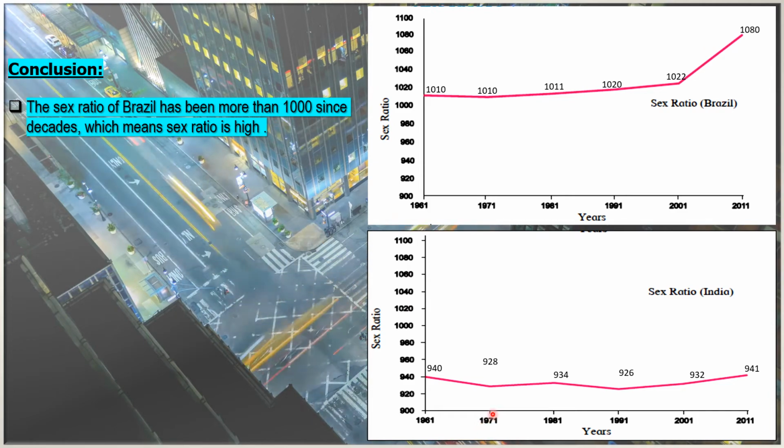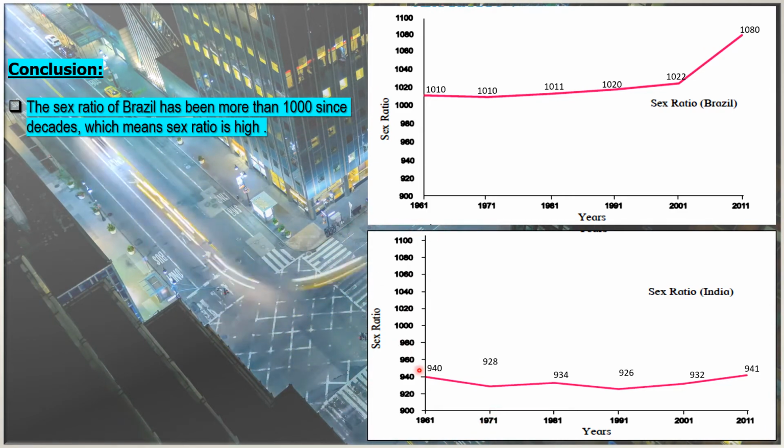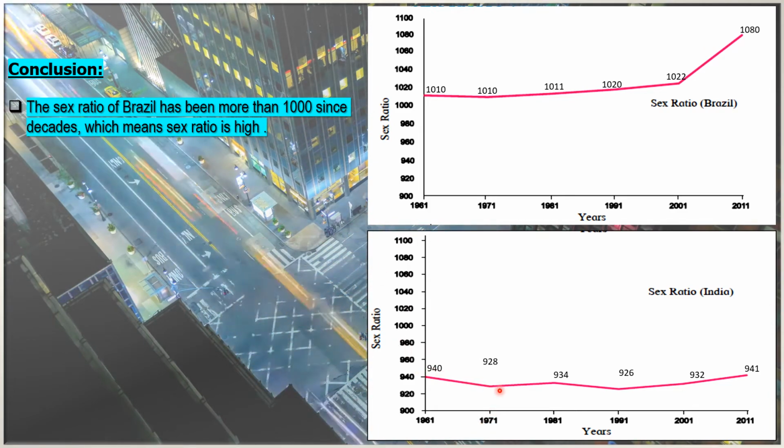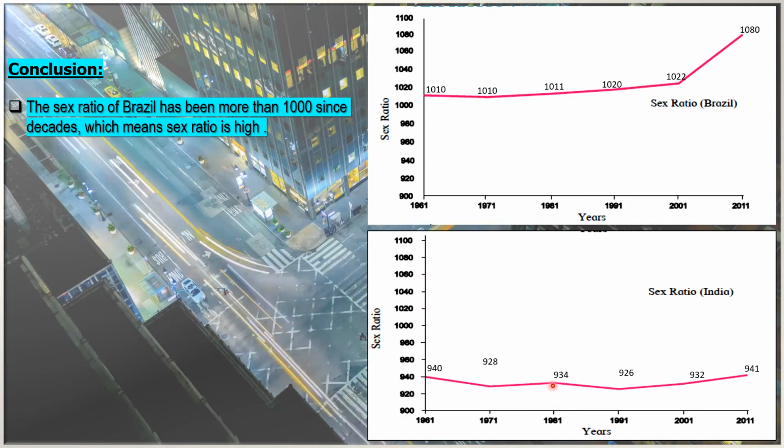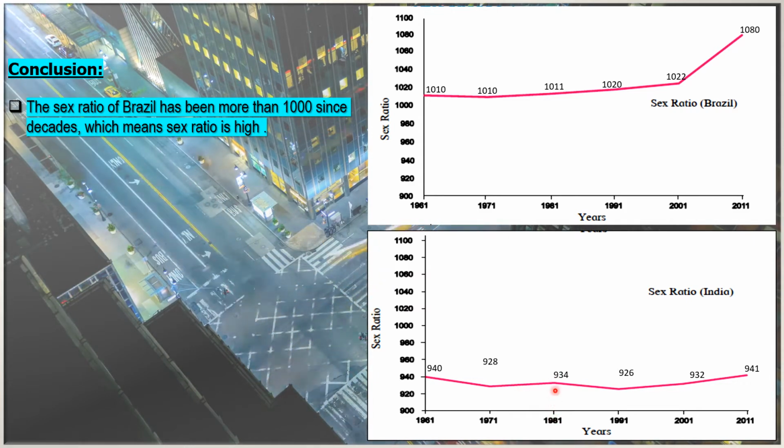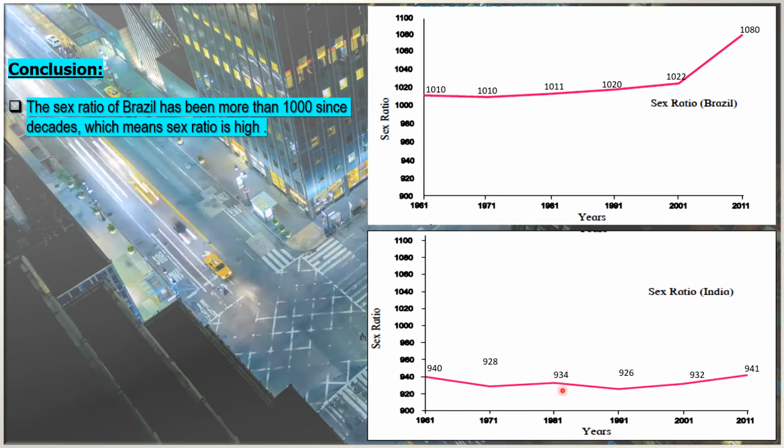In 1971, we see that the graph is going down; the count of females per 1,000 males is only 928. Now it is showing a bit of an increase in 1981. The line graph is increasing, but the increase is very slow. So the number of females in 1981 is 934.